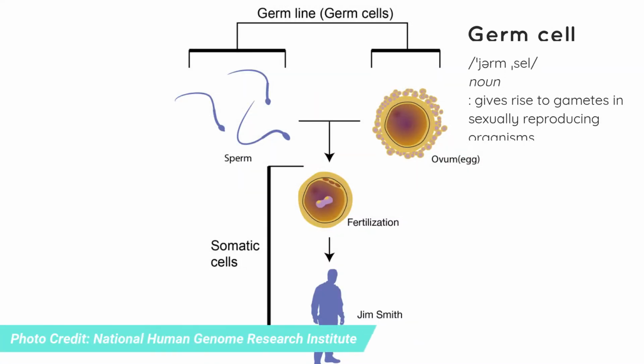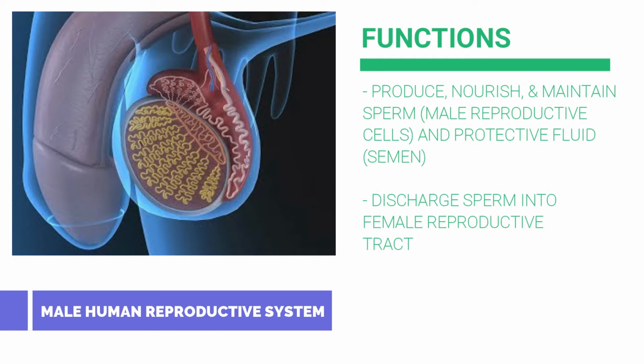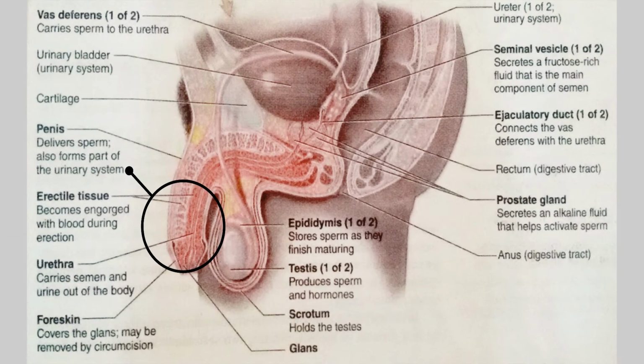Both male and female reproductive systems include gonads containing the germ cells. The male reproductive system produces, maintains, and nourishes sperm and protective fluid. The penis deposits semen which carries the sperm into the female reproductive tract. Sperm cells are manufactured by the paired testes. The testes dangle outside the abdominal cavity in the scrotum to maintain a temperature necessary for sperm development.